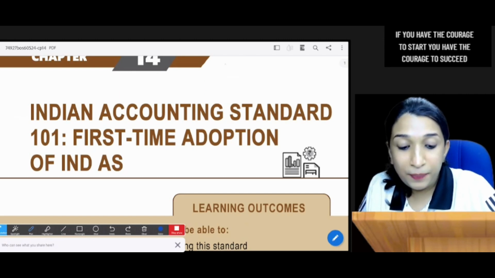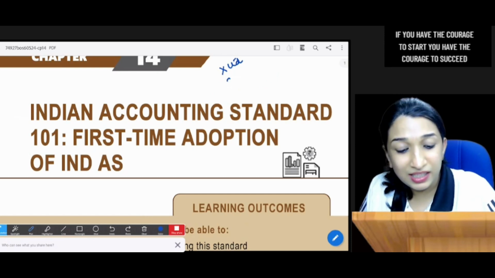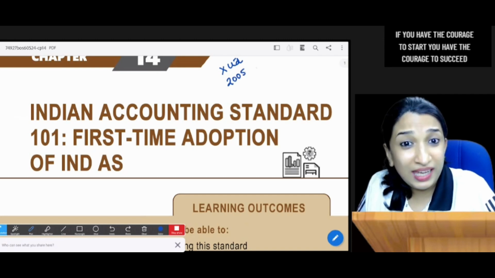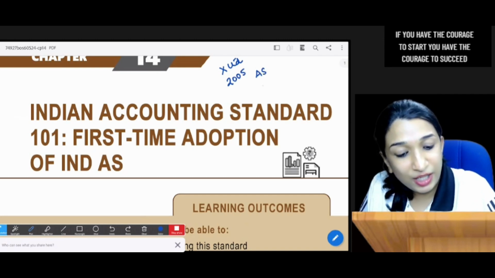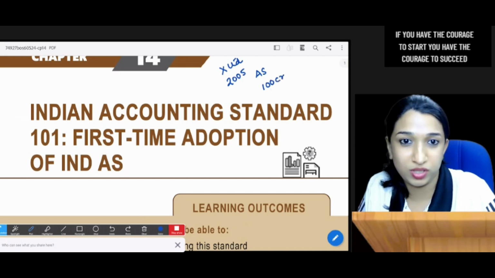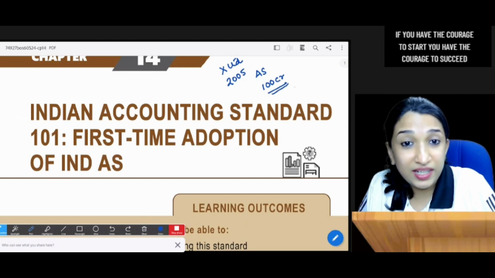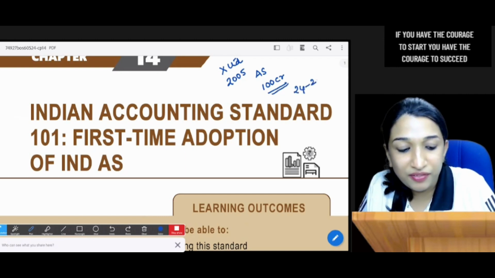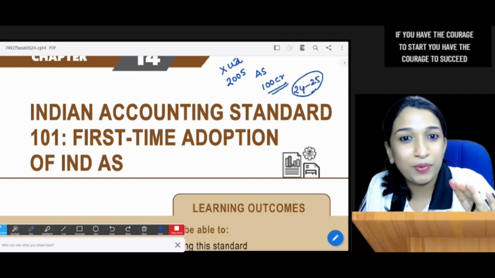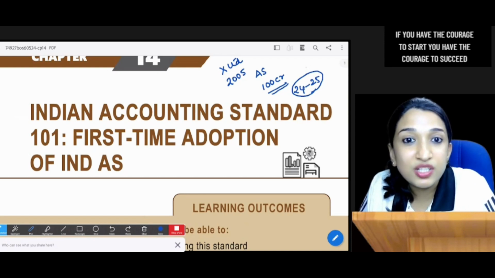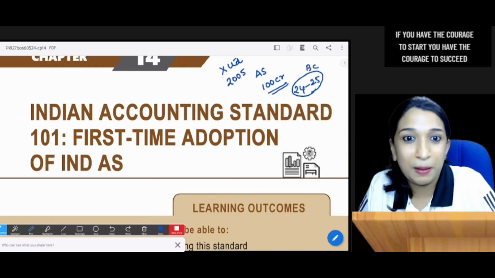See, for example, let's take X Limited. X Limited is a company incorporated, say, in the year 2005. Since then, it was following accounting standards as the net worth is only 100 crores. The current year is, for example, financial year 24-25. In 24-25, they have gone for a business combination. They acquired another company.